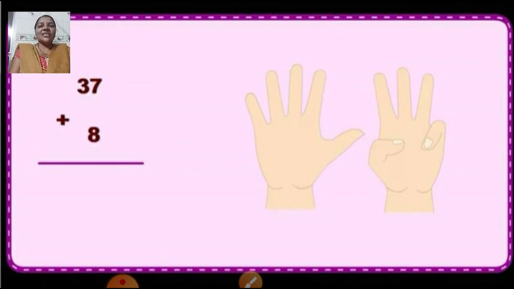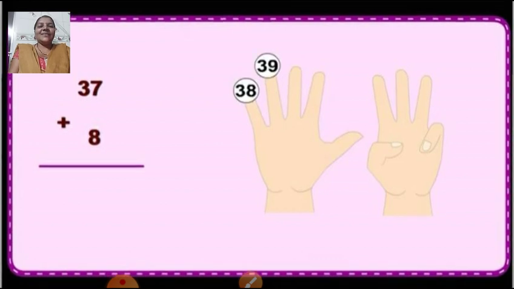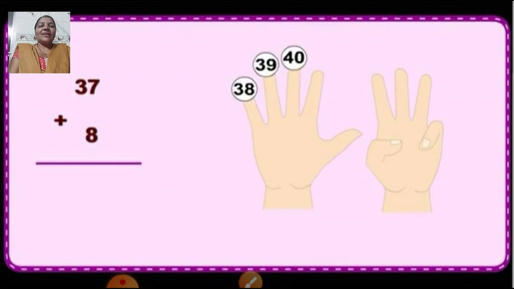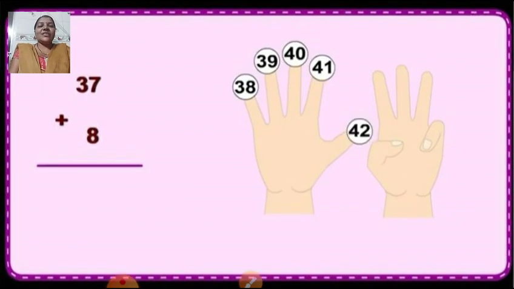So after 37 comes 38. Very good. After 38 comes 39. If you add one more, then 40. Very good. Then children, 41. Then comes 42. Very good.